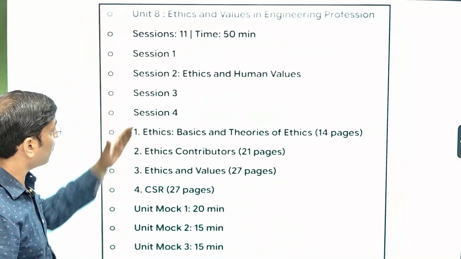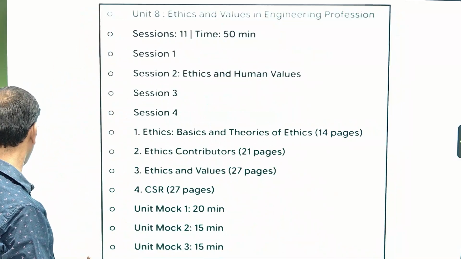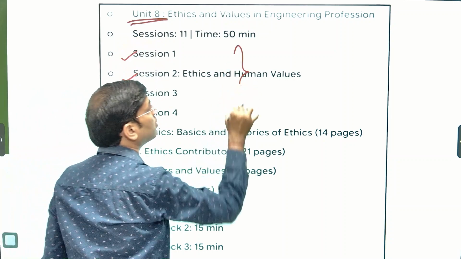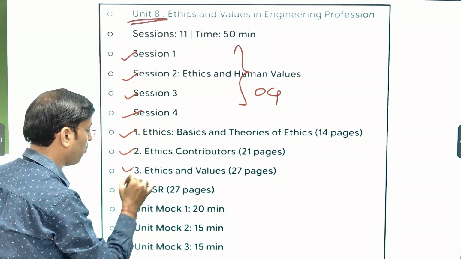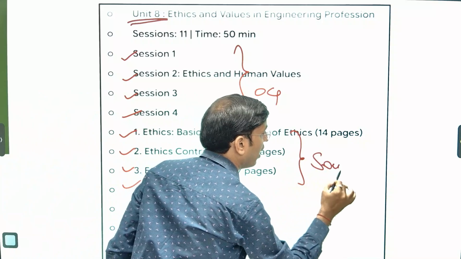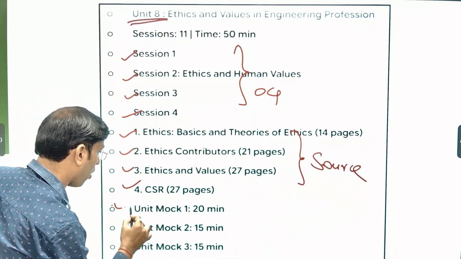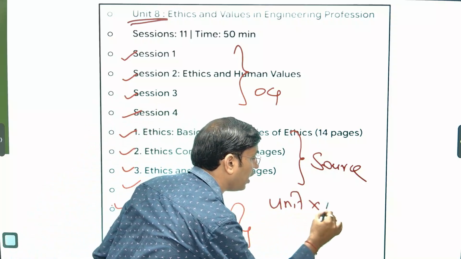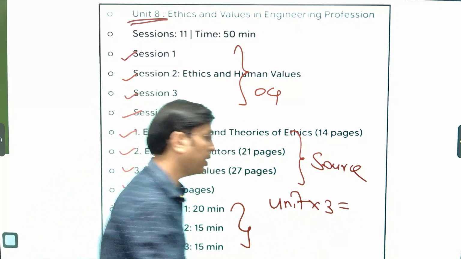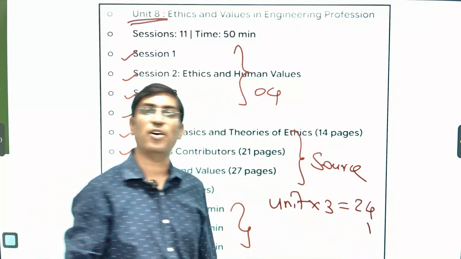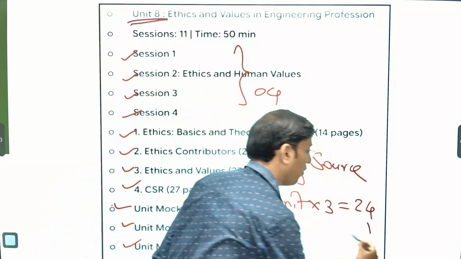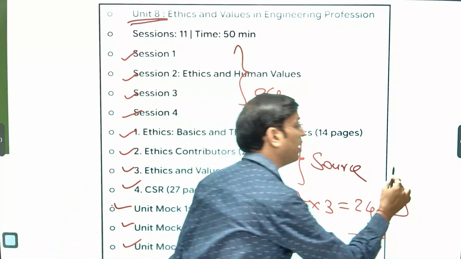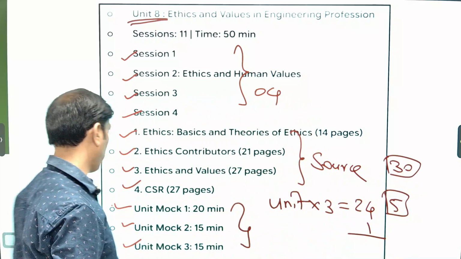Okay, there are a number of units, and for example here in unit number 8, we provided 1, 2, 3, 4 sessions, followed by 4 important source materials. Then we are providing the mock tests. For each unit there are 3 unit-based mock tests. So 8 into 3 is equal to 24, plus one freely available mock test makes 25, and 5 mock tests are for the whole syllabus. So in a nutshell, we are providing 30 mock tests.